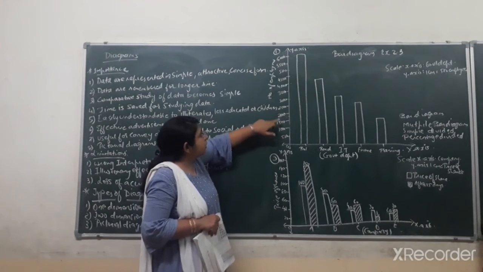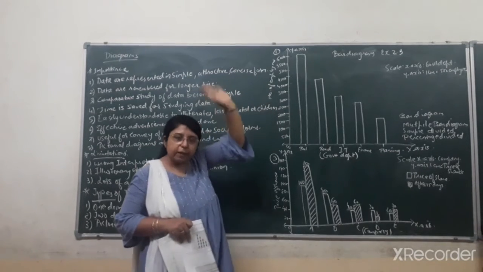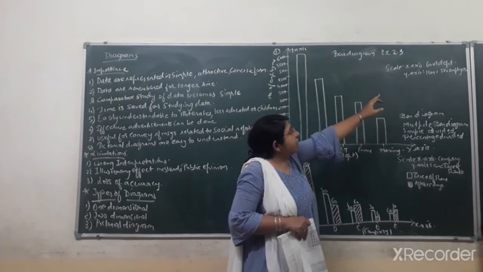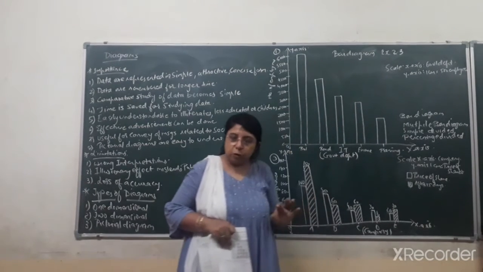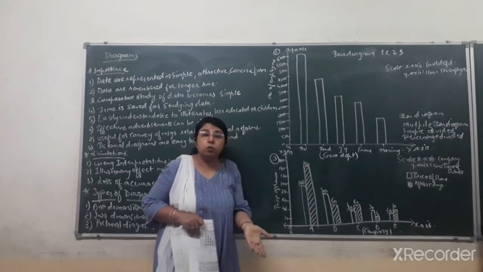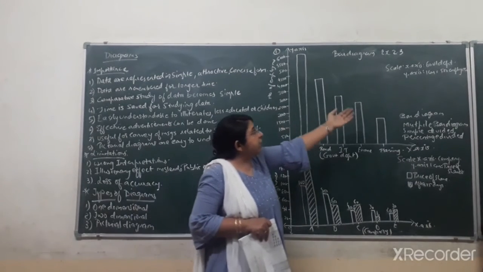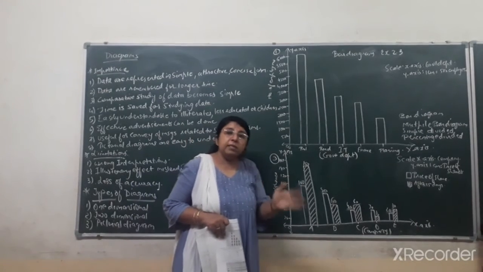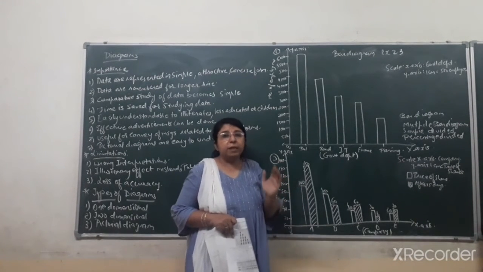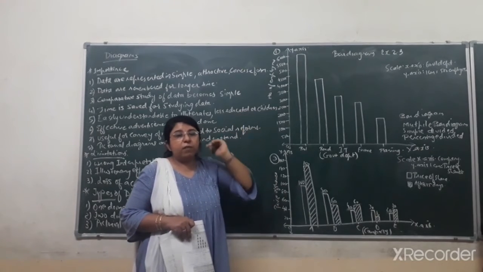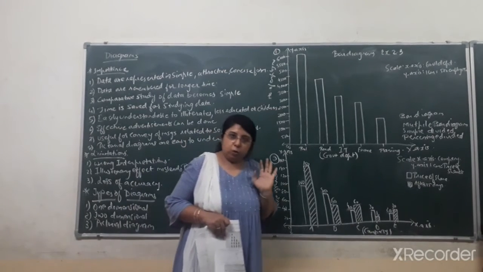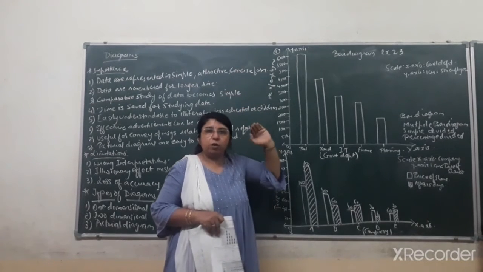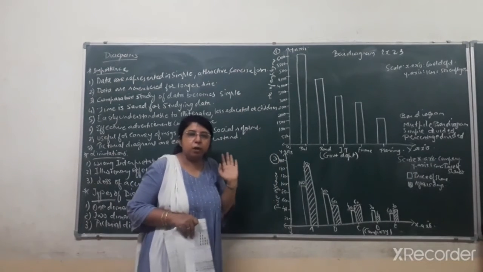So you can start from 1000, 2000, 3000, 4000, and measure like that also. Then the scale would change. Here you can write on the y-axis 1 centimeter is equal to 1000 employees also, but it differs from student to student. Over here I have taken the scale 1 centimeter is equal to 500 employees. Students, you can take any scale, but it should cover the minimum value and the maximum value given in the question. Equal gap should be maintained among each and every value on the y-axis. That is the main important thing.